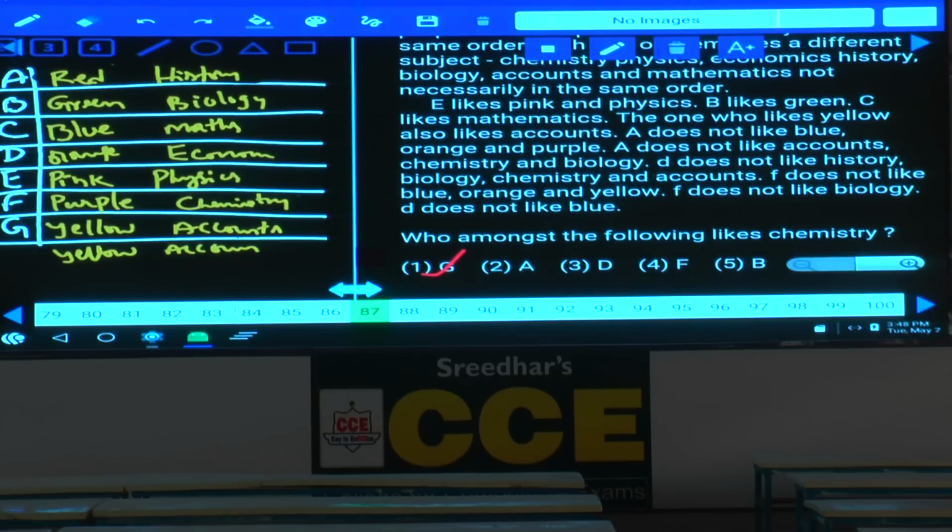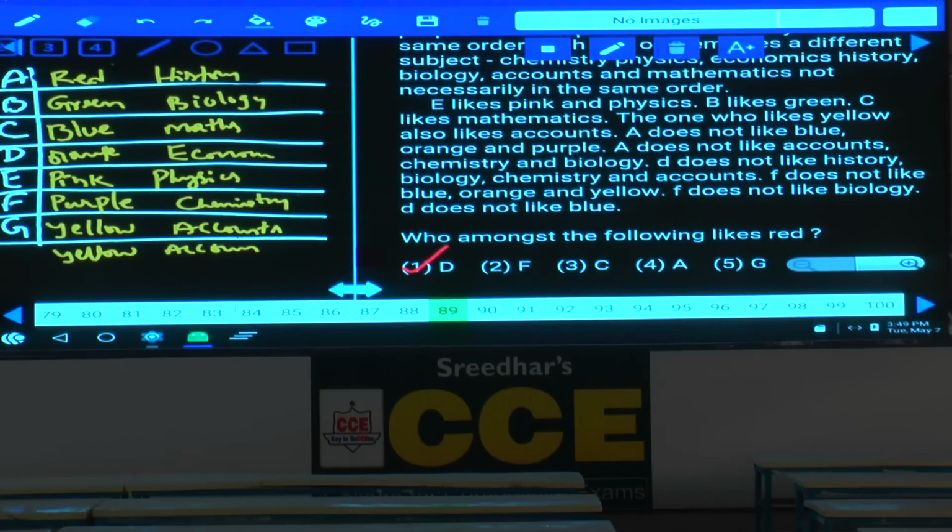Then question number 87: who among the following likes chemistry? Who likes chemistry here? The one who likes purple, that is F, likes chemistry, choice 4. And 88: who among the following likes yellow? Yellow color is liked by G, that is choice 1.